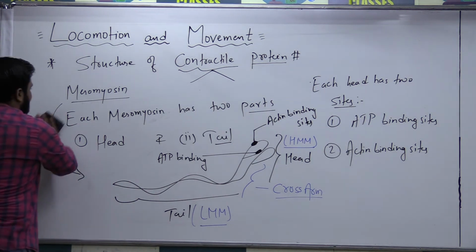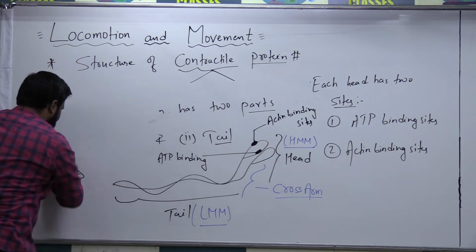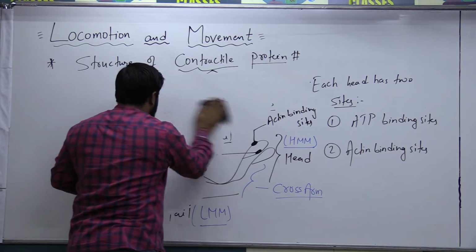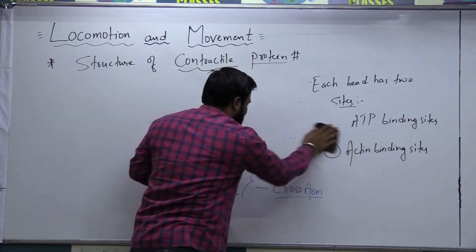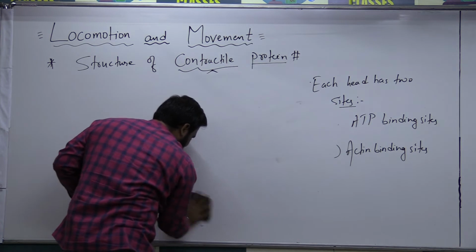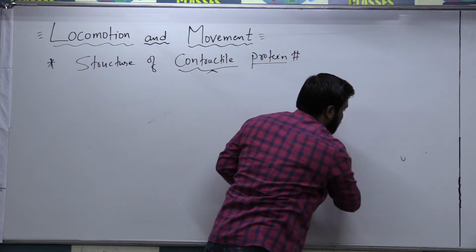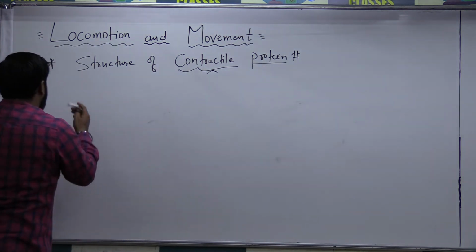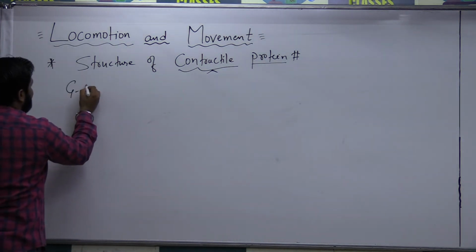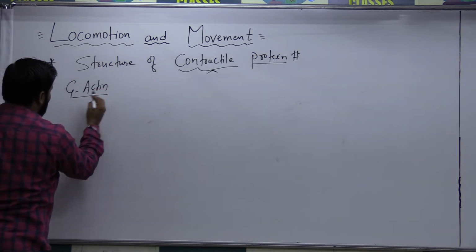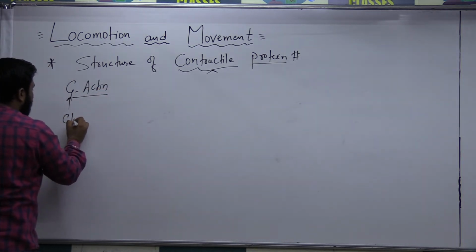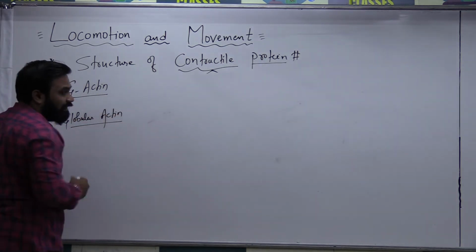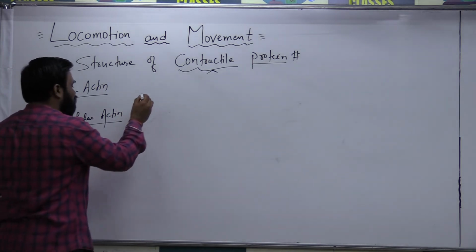Done. So now we will see the structure of G-actin. In the structure of G-actin, G defines globular actin. This is the part of the actin filament. If you want to see the globular actin, it is in a circular form.